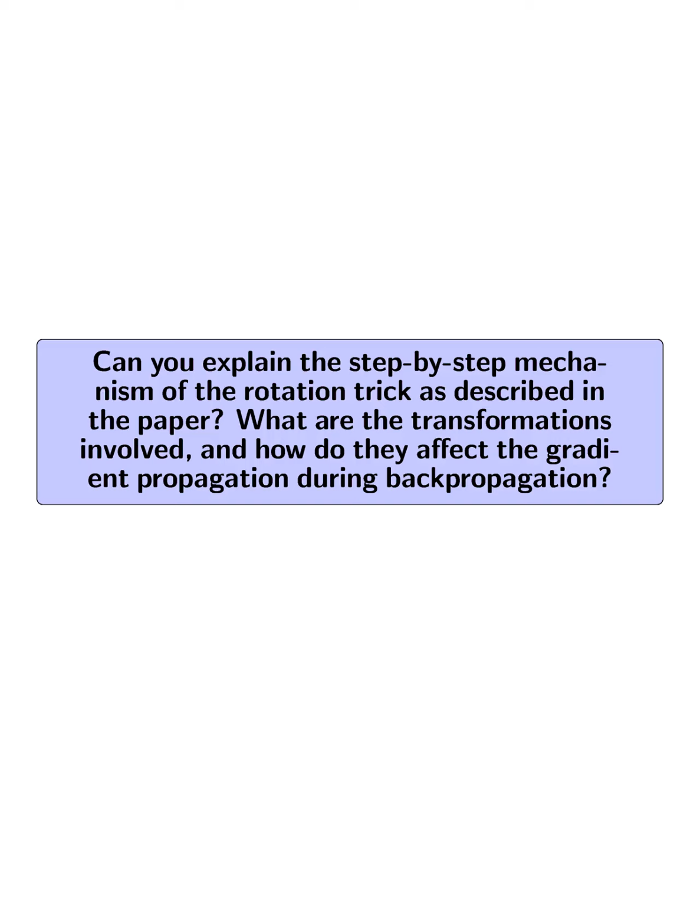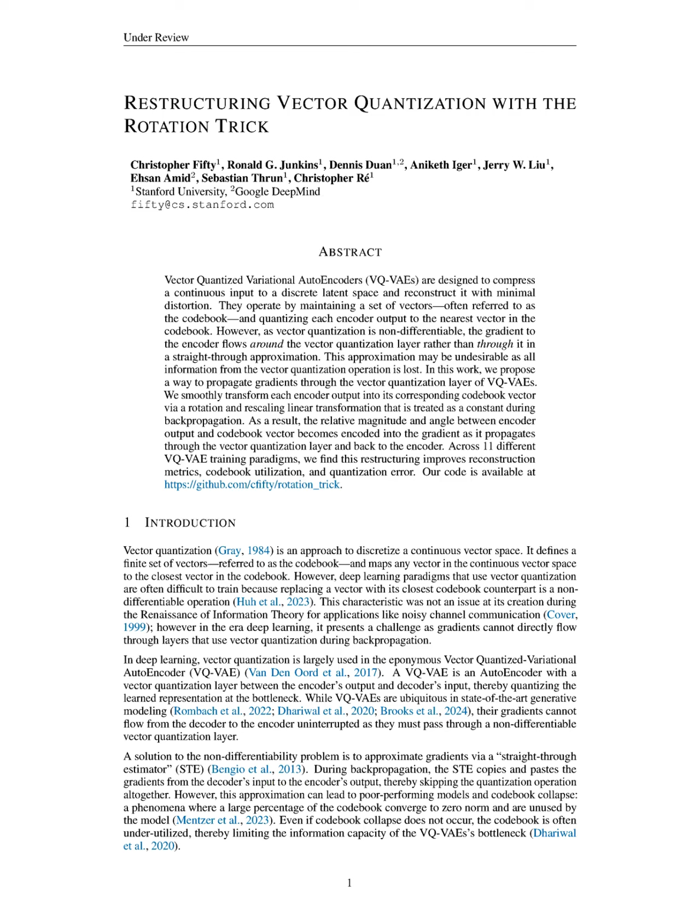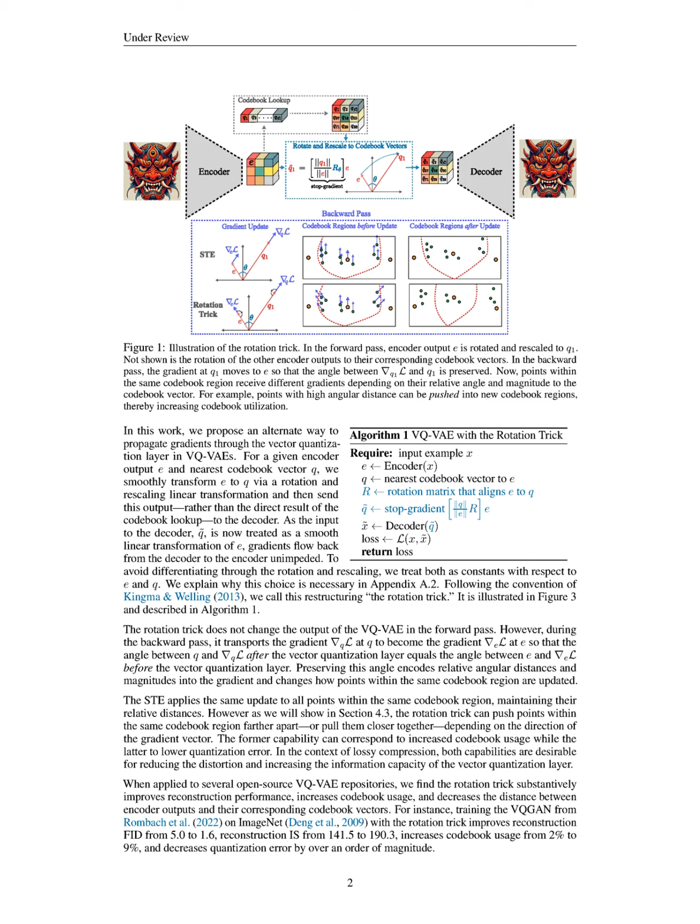Can you explain the step-by-step mechanism of the rotation trick as described in the paper? What are the transformations involved, and how do they affect the gradient propagation during backpropagation? The rotation trick involves a step-by-step mechanism to facilitate gradient propagation through the vector quantization layer in VQ-VAEs. First, for a given encoder output, E, and its nearest codebook vector, Q, the trick applies a rotation transformation, R,